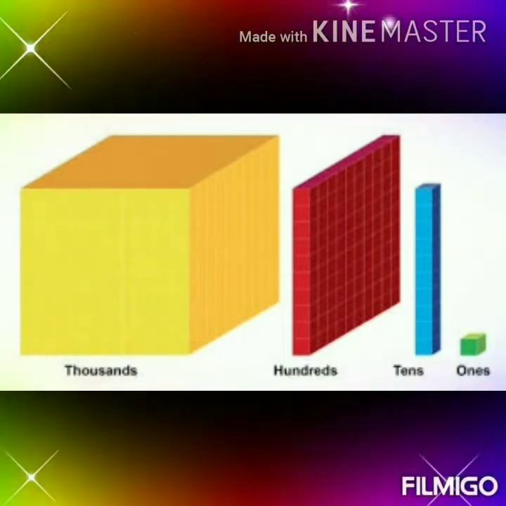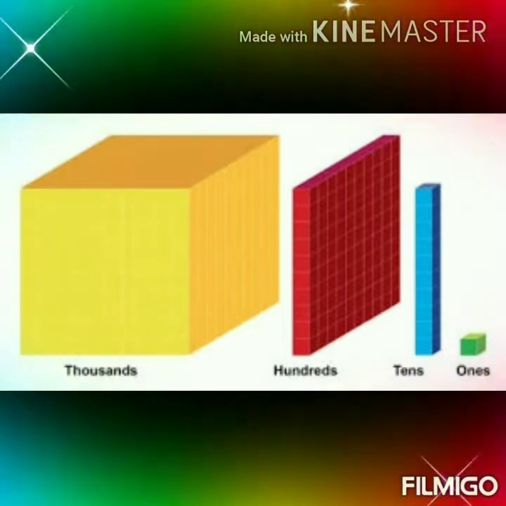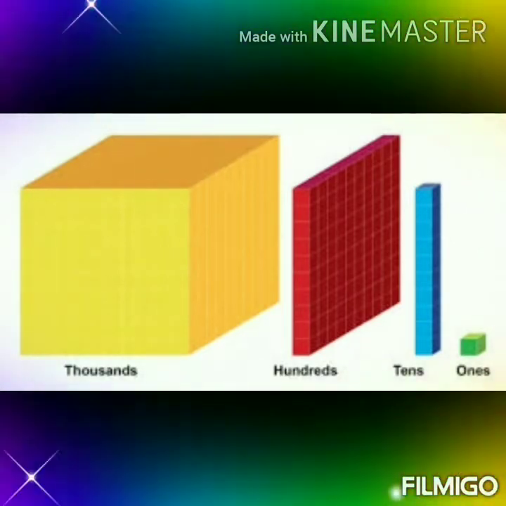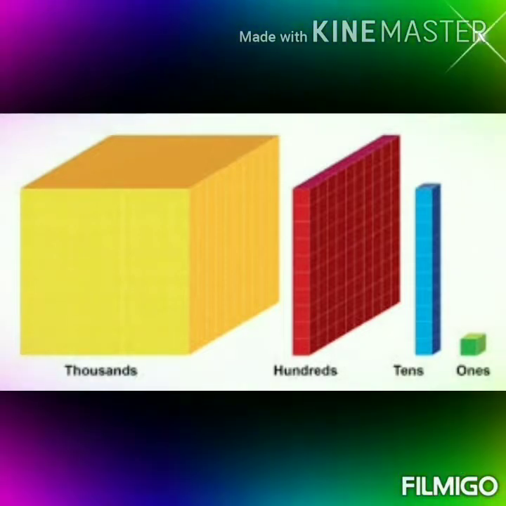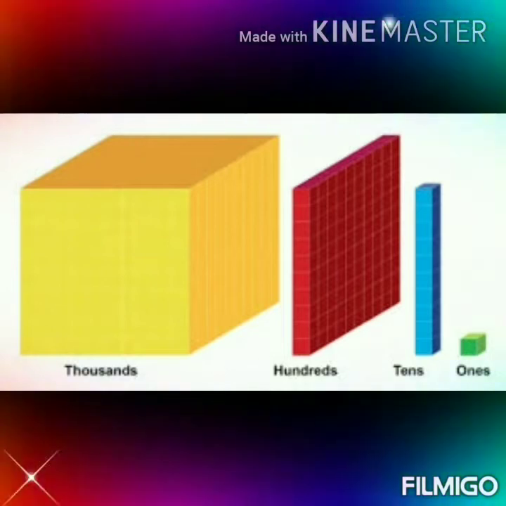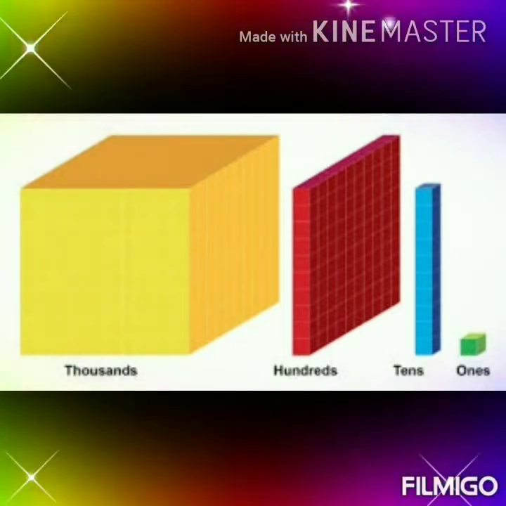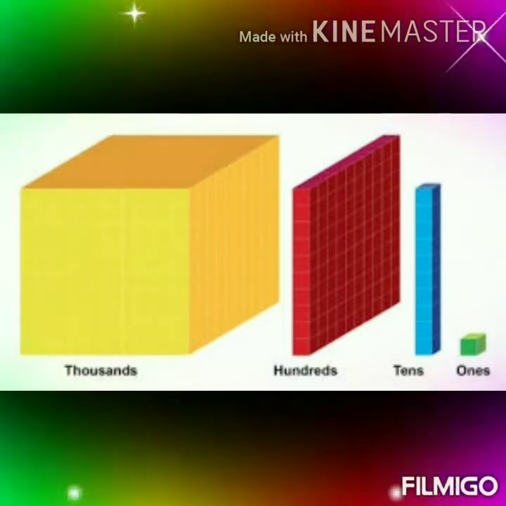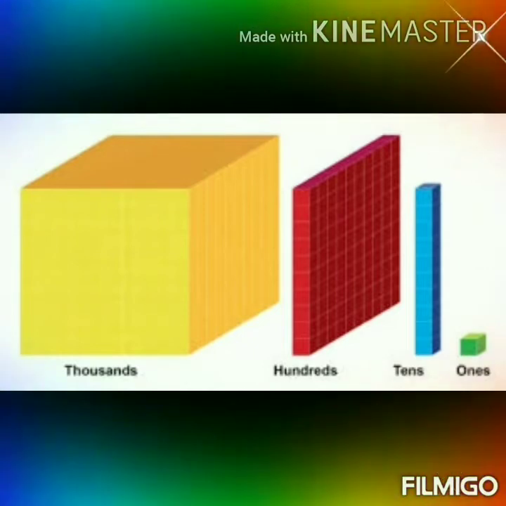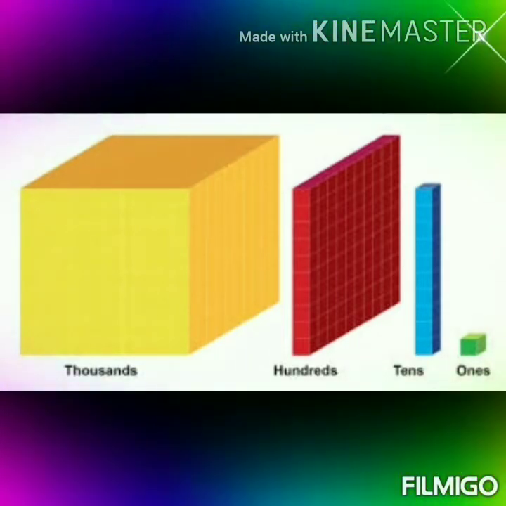Here is a picture of the blocks. See, at the right side you have one small box, a small square. That place value is the ones place. Next to that, on the left, you have one straight strip, like a line of squares. That consists of the tens place. Again, left of it you have a board-like flat shape. That consists of the hundreds place. And the first picture, which is like a cube that you play with, consists of the thousands place.